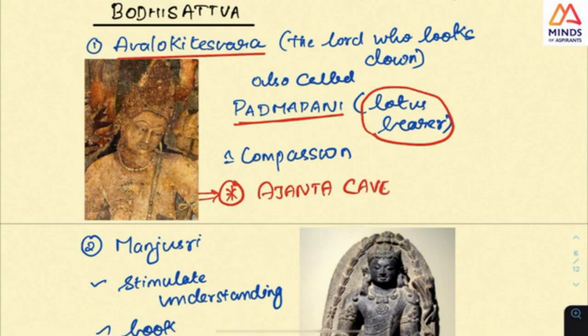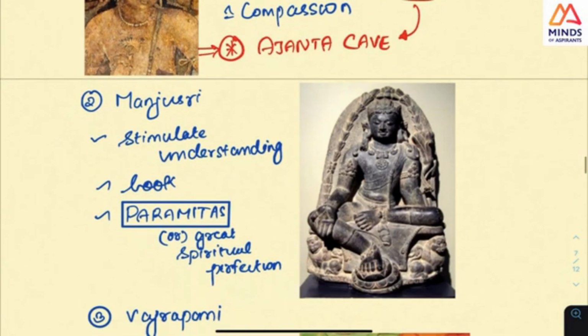So anyone who has gone to the Ajanta caves will know this very prominent lotus bearer. And because of the lotus bearer, each bodhisattva has one important characteristic, and the character of this person is compassion.